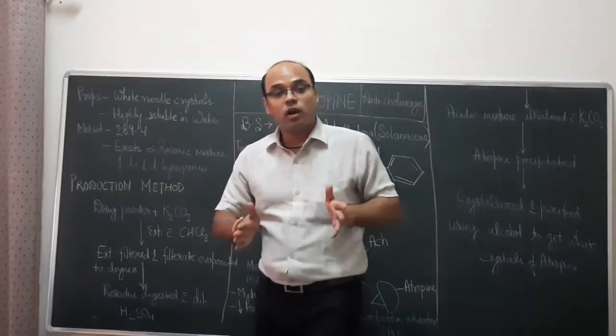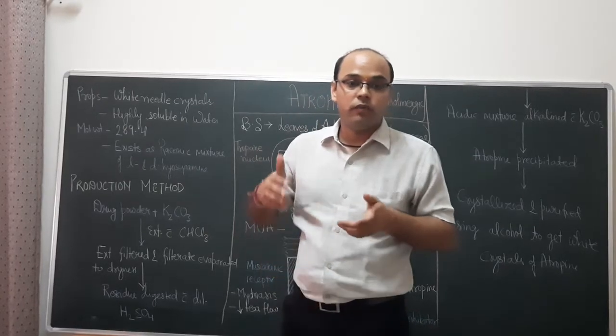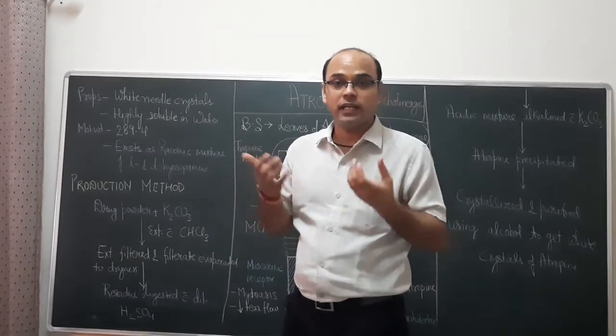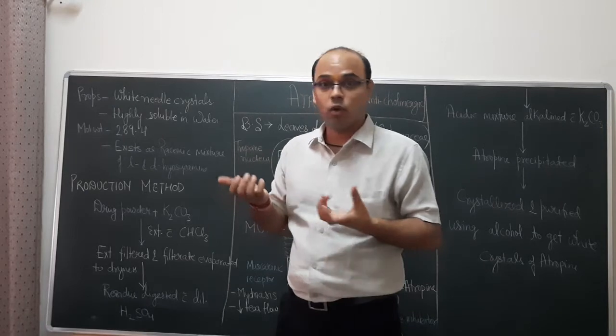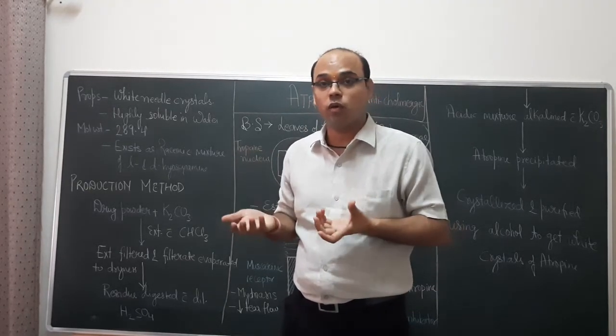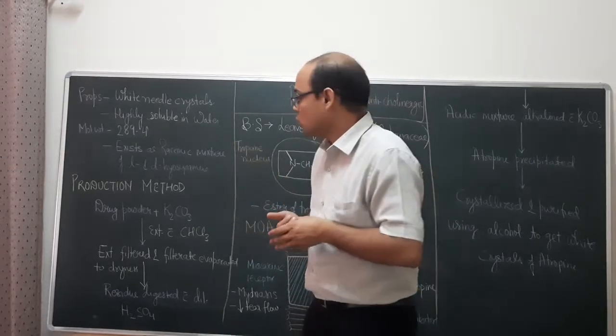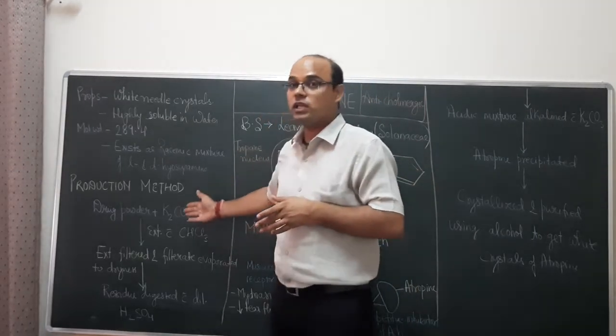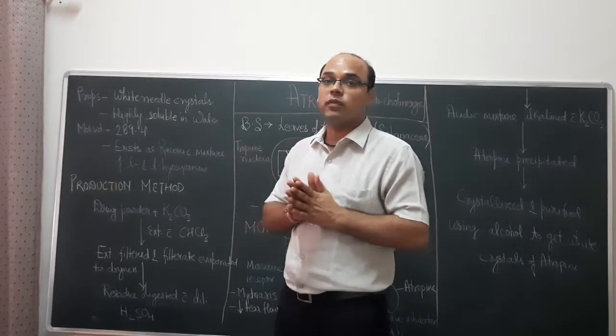As per your syllabus, we also have to study how we can isolate atropine in the pure form or in the crude form for its medicinal use. So we have designed a procedure for isolation of atropine.